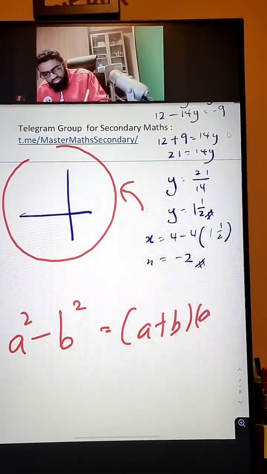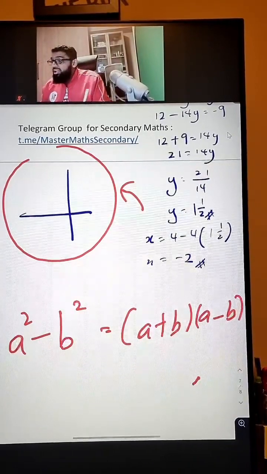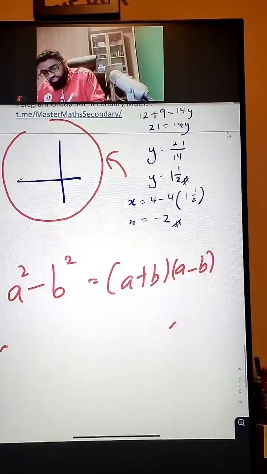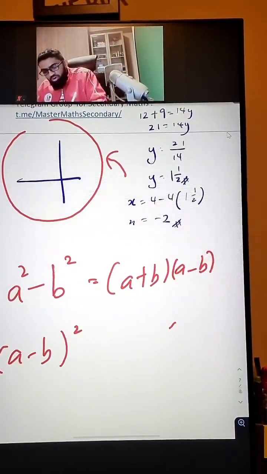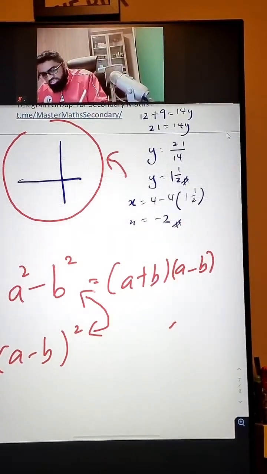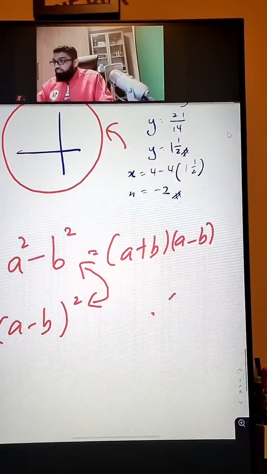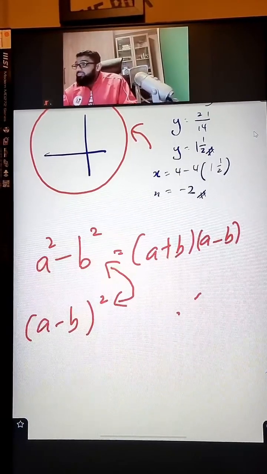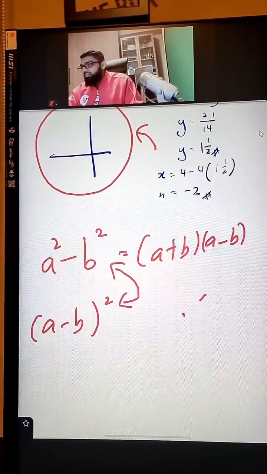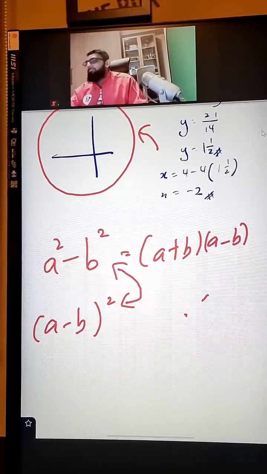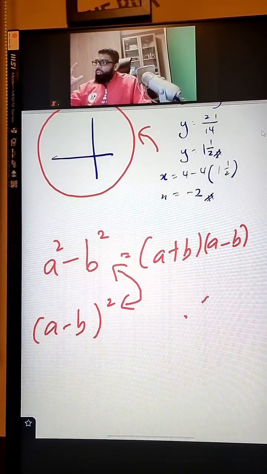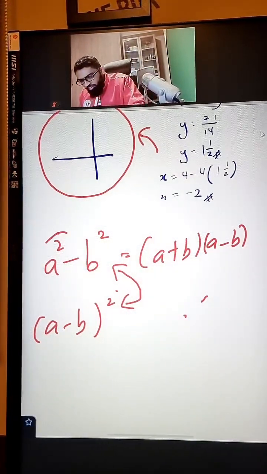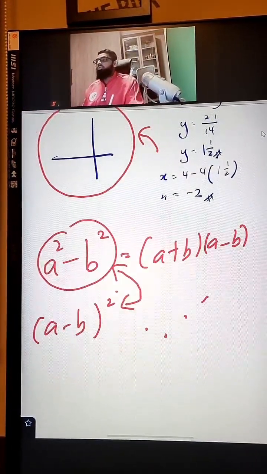Some of you are even saying, hey coach, are these two things the same or not? They are not the same. But many of you will guess and then say the formula is the same. No, it's not the same.